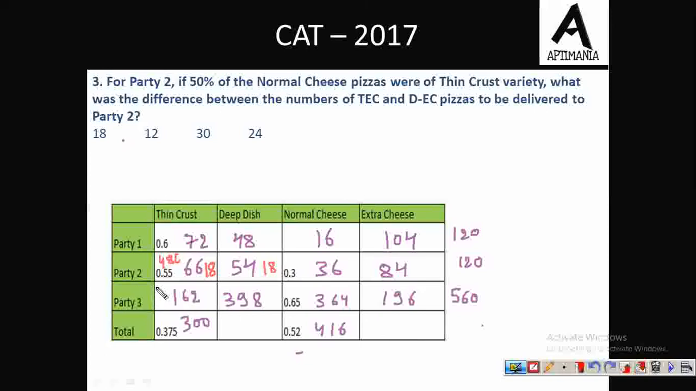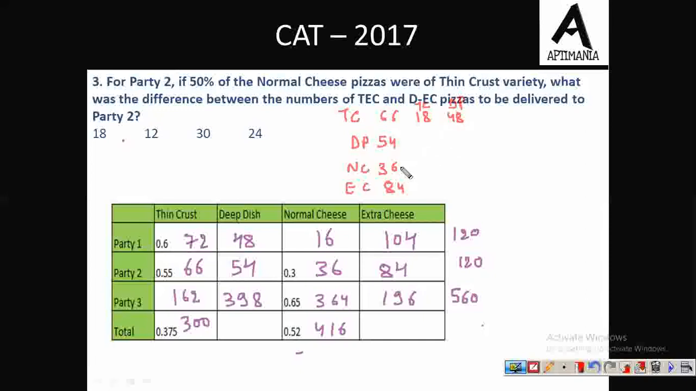Let me write it down here so that it won't create any confusion. So for party 2 we have thin crust pizza is 66 and deep dish pizza, the total number is 54, normal cheese is 36 and extra cheese is 84. Now we are given the information that if 50% of the normal cheese pizzas were of thin crust for party 2, so 18 were thin crust, so the remaining 48 must be then extra cheese.